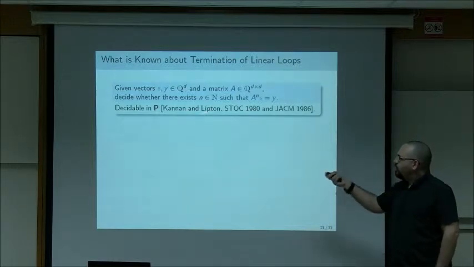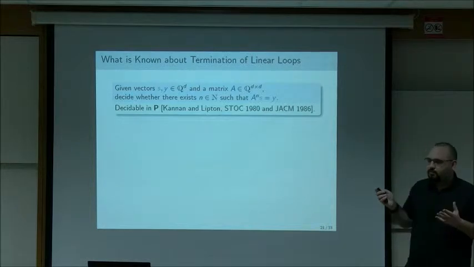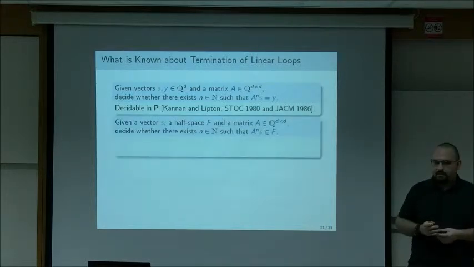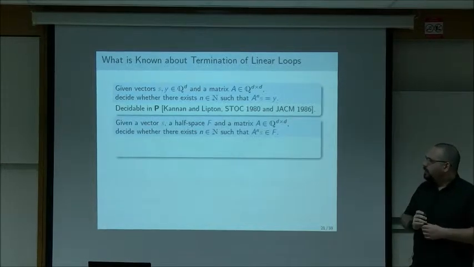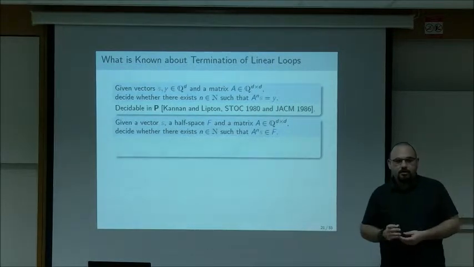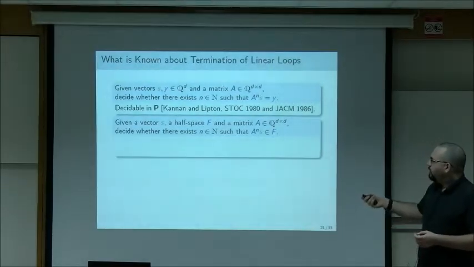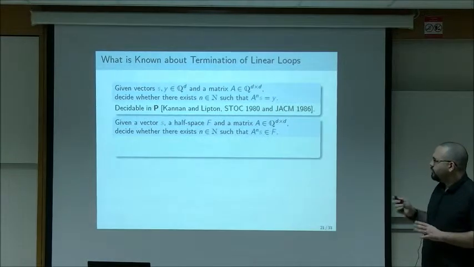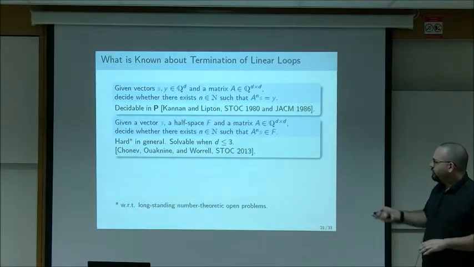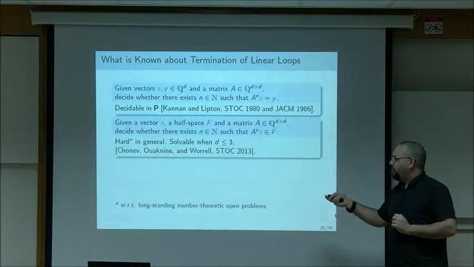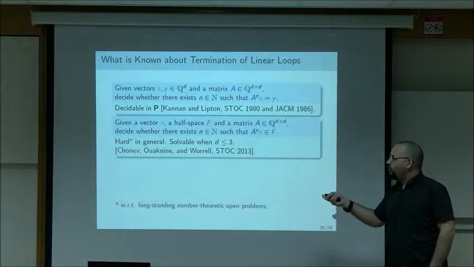Even in this work, Cannon and Lipton observed that when you change the target from a singleton to some relatively nice set, such as a half space, the problem becomes considerably harder, and their tools didn't work. And there wasn't a lot of progress on this. There were some works on it. In 2012-13, Ventsislav Chonev, Joël Ouaknine, and James Worrell showed that this problem in general is hard.